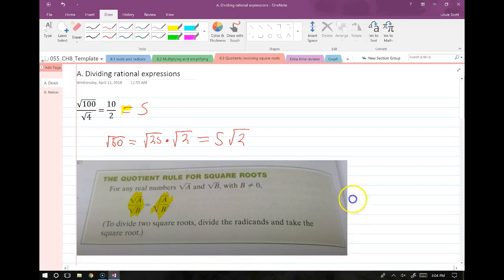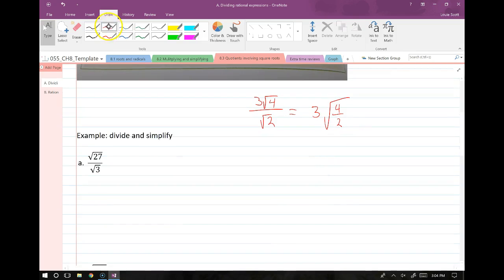So let's go ahead and learn how to divide and simplify these. Right off the bat, we have root 27 over root 3. We notice that those can be simplified if we extend our square root. So this equals the root of 27 over 3, which ends up being root 9, which we know is equal to 3.